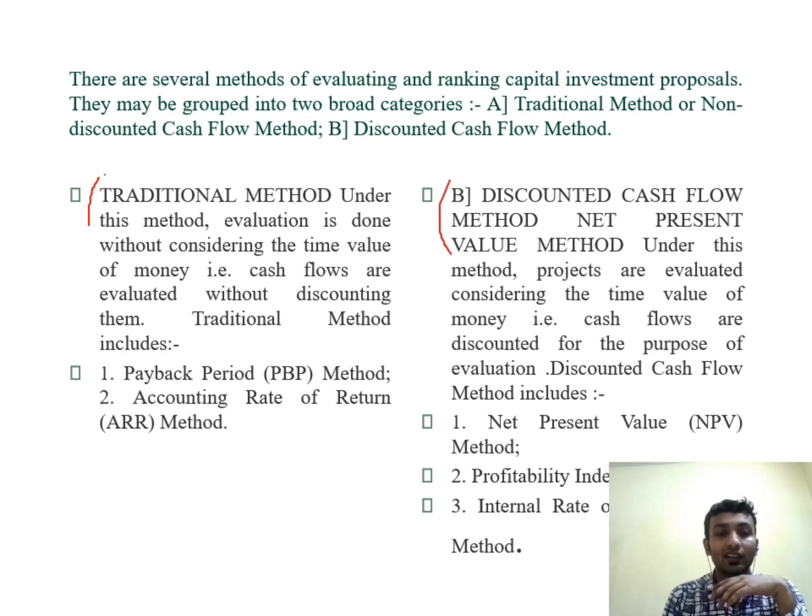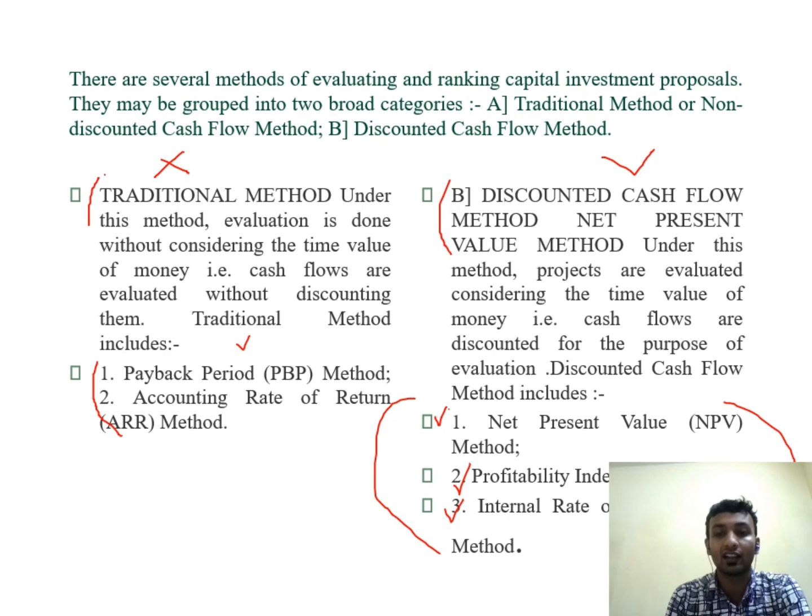In the traditional method, the time value of money is not considered, and in the discounted method, it is considered. The payback period and accounting rate of return methods fall under the traditional methods, where the time value of money is not considered. And the NPV or net present value, profitability index, and internal rate of return are the methods which consider the time value of money.